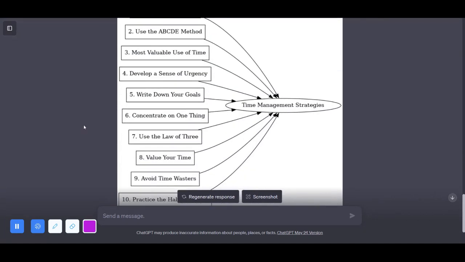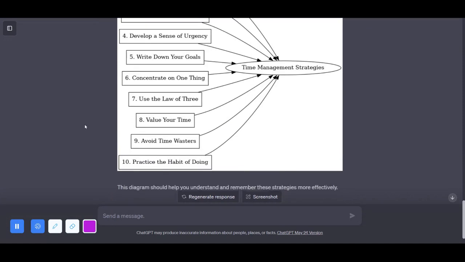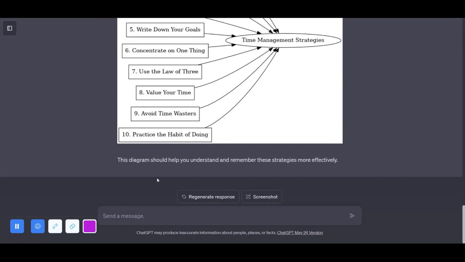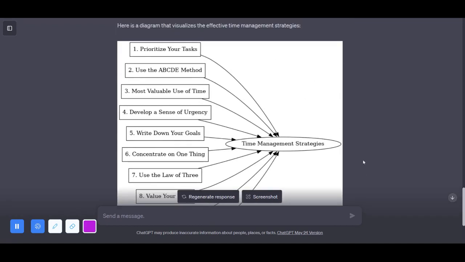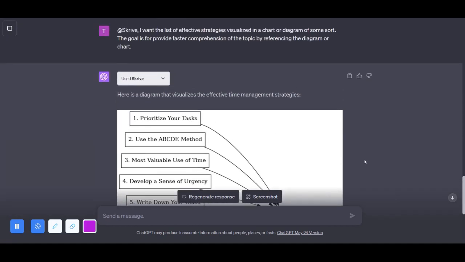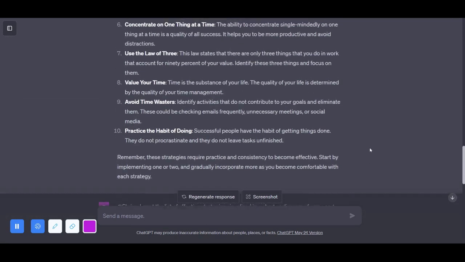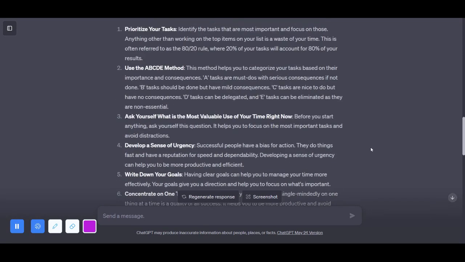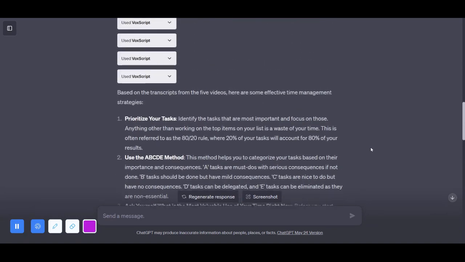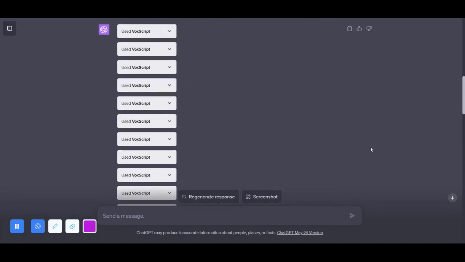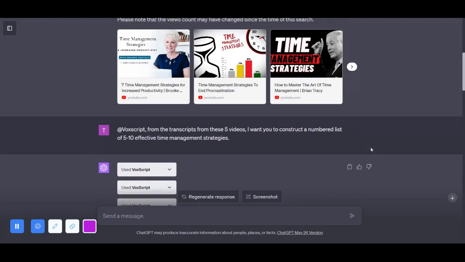Together, VoxScript and Skrive are transforming the way we learn. They're not just tools, they're your trusted allies in learning, helping you understand complex topics, remember information, and see the big picture. Whether you're a student, a professional, or just a curious mind, VoxScript and Skrive are here to turbocharge your learning journey. Join me as we explore the future of learning with GPT-4's power learning plugins.